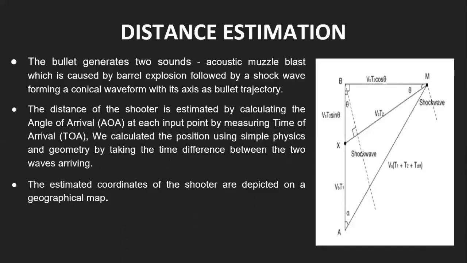Now moving on to distance estimation. The bullet generates 2 sounds: acoustic muzzle blast, which is caused by barrel explosion, followed by a shock wave. This forms a conical waveform. The distance of the shooter is estimated by calculating the angle of arrival at each input point by measuring the time of arrival. We then calculate the position using simple physics and geometry by taking the time difference between the two waves arriving. The estimated coordinates of the shooter are then depicted on a geographical map.